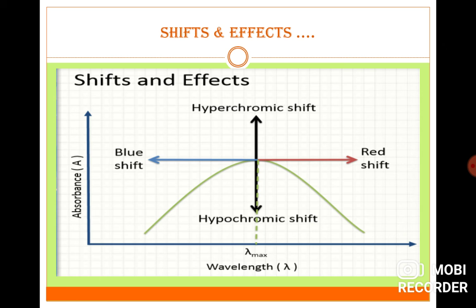When shifted from lower to higher, that is known as red shift. When absorbance increases due to the attachment of any auxochrome, it is known as hyperchromic shift. And when absorbance decreases due to the presence of any group, that is called hypochromic shift. So this is a basic graphical representation of the shift effects.